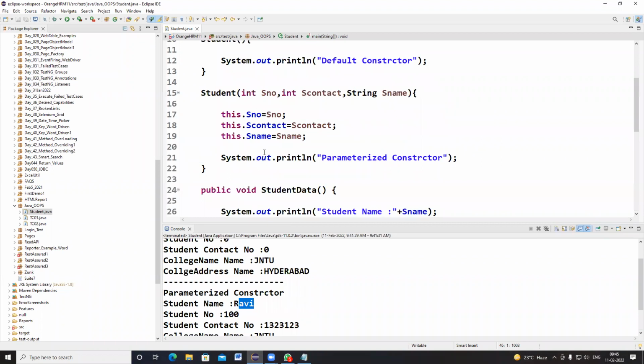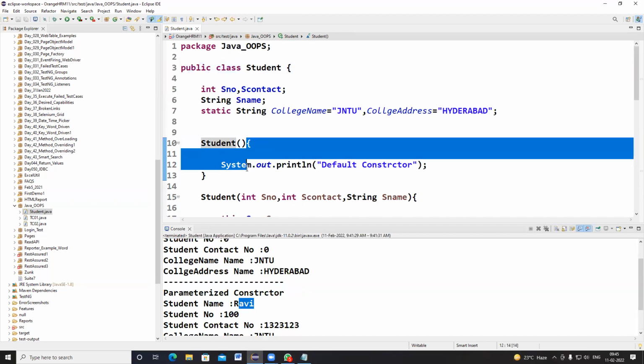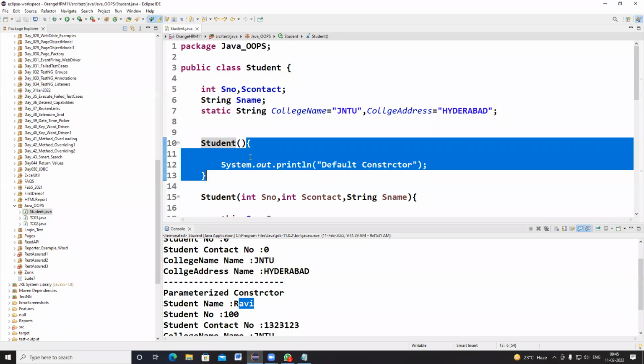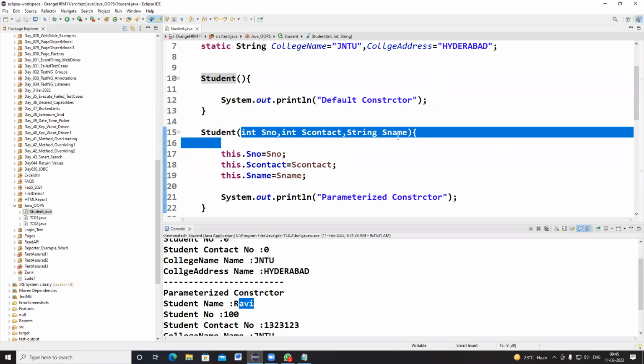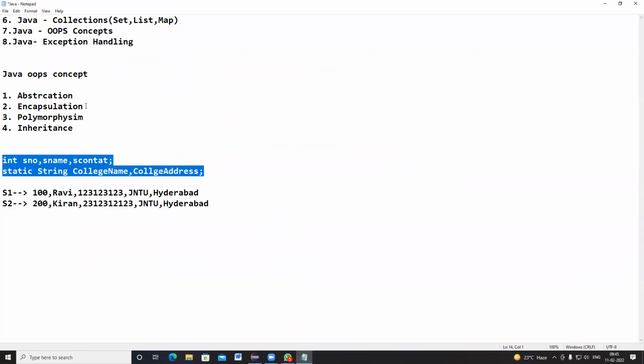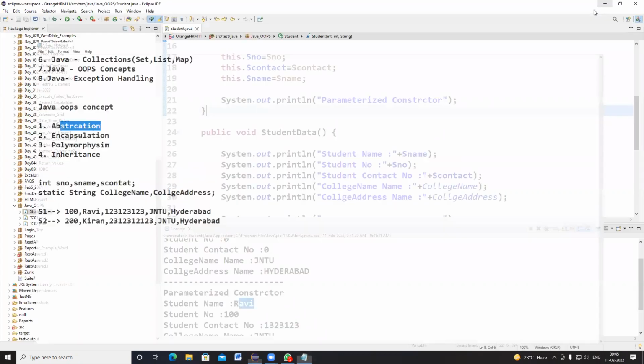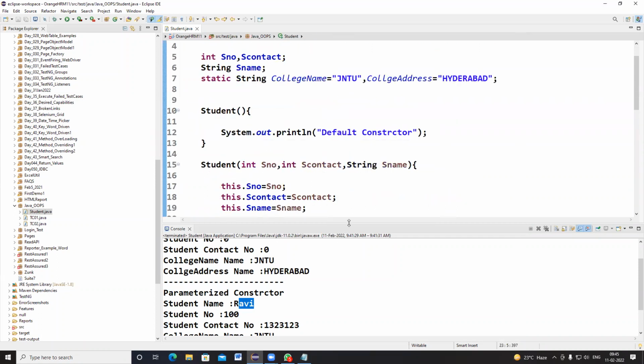So how do you write a constructor? It is the same name as the class, and you have to write a starting curly bracket and an ending curly bracket. And if it is a default constructor, you need to write like this. So that's it. Now I am going to explain the encapsulation topic. We haven't started abstraction, encapsulation, polymorphism, and inheritance concepts yet.